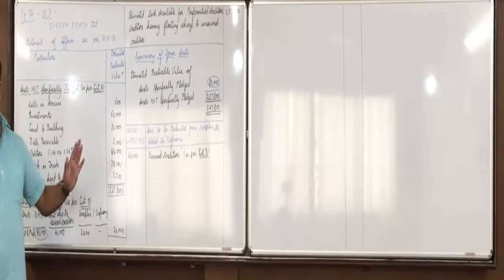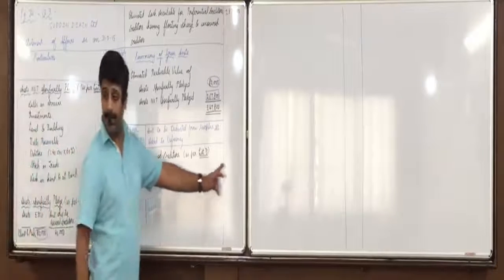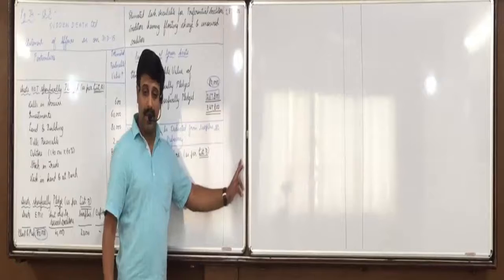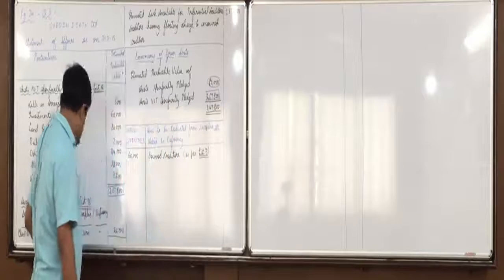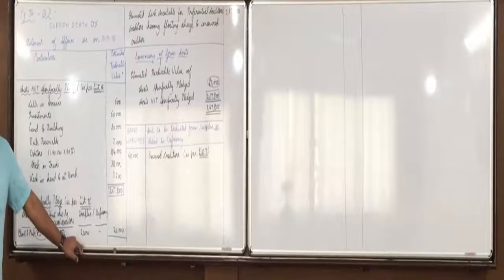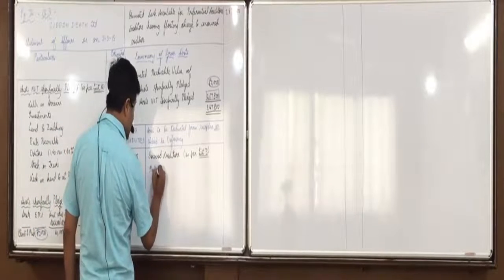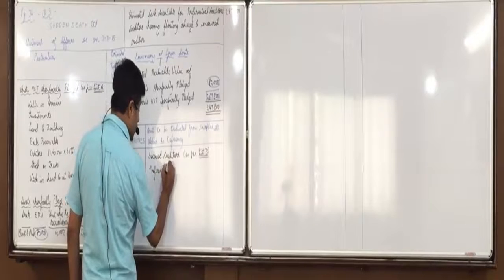Means the entire 60 is not covered, only 50 is covered, so 50 would be written. Any amount in the right column? No. No amount will come in the right column because they are already paid from plant and machinery. Is everyone clear with this? Then preferential creditors as per list D.